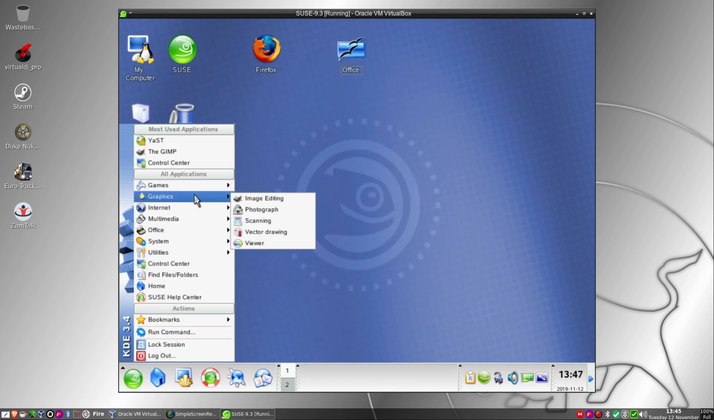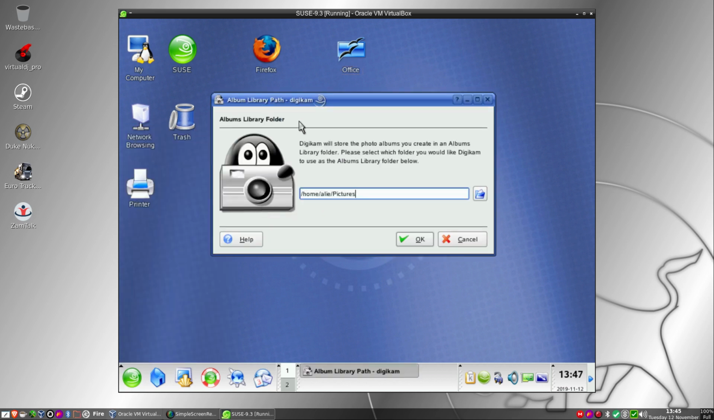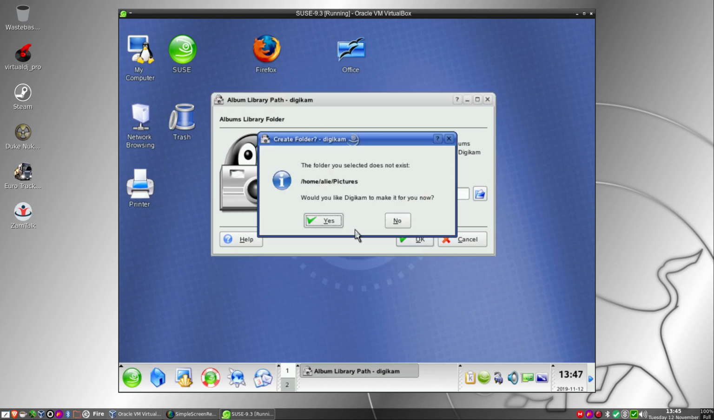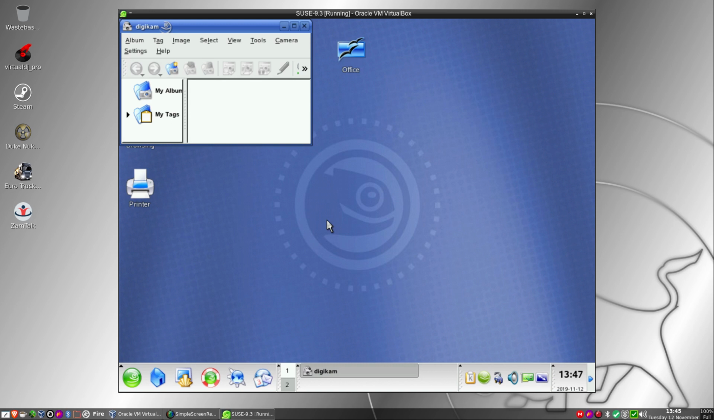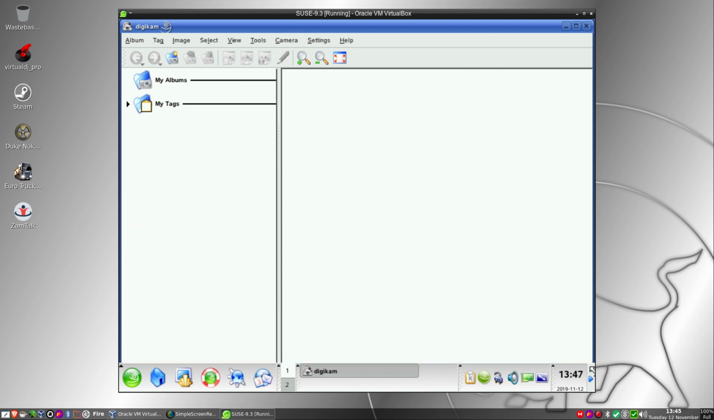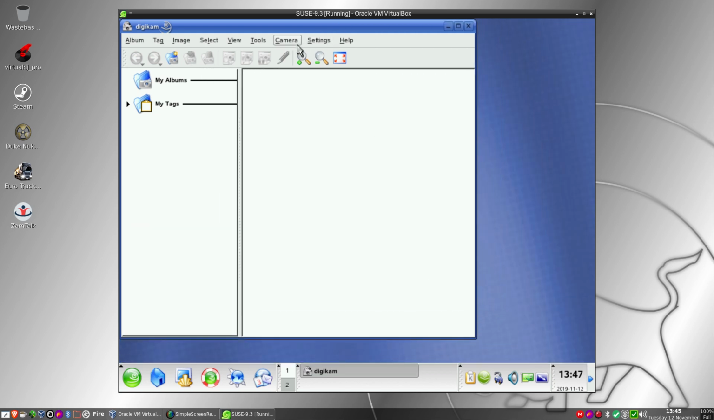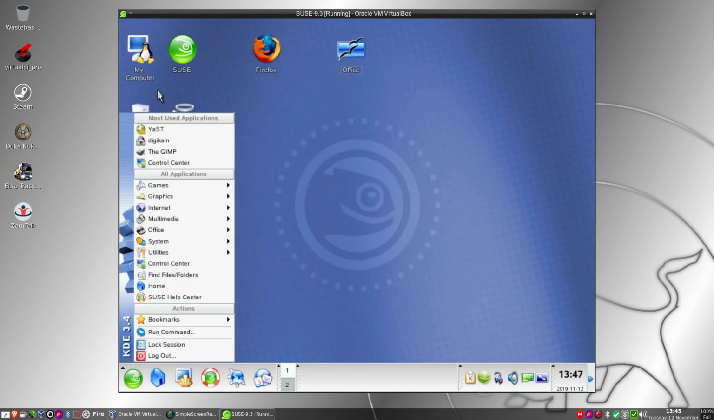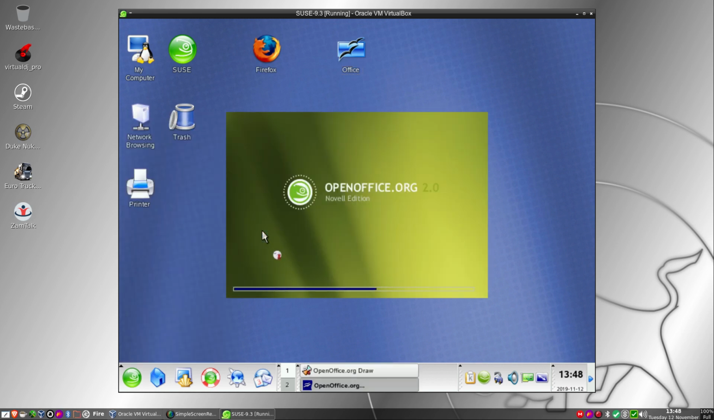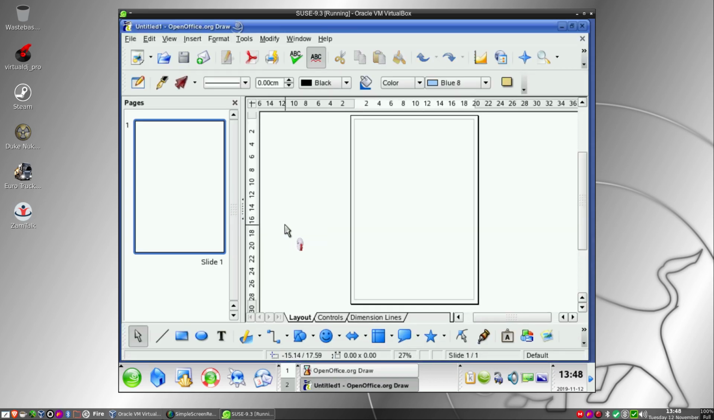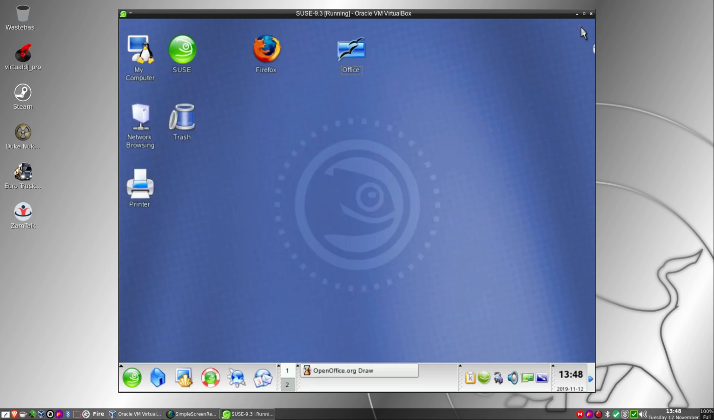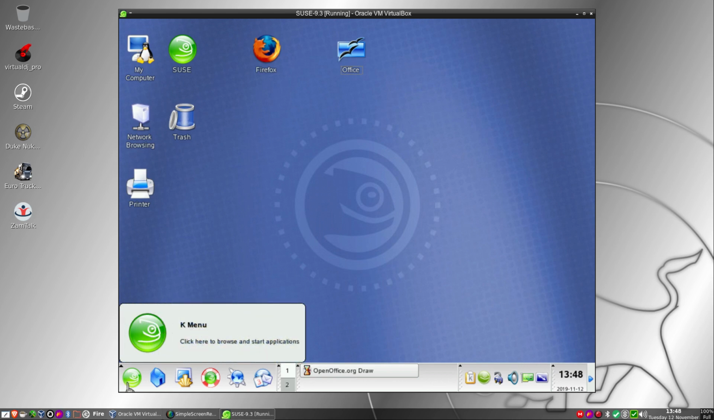Oh, excuse me. We've got Photograph, which is probably digiKam, and it is. There you go, digiKam. Just grab a corner there. There we go. So we've got digiKam for our cameras. Very cool indeed. Also under graphics got scanning, we've got vector drawing. I'm not quite sure what vector drawing is. Oh, it's going to LibreOffice Draw. Okay. So that's cool.